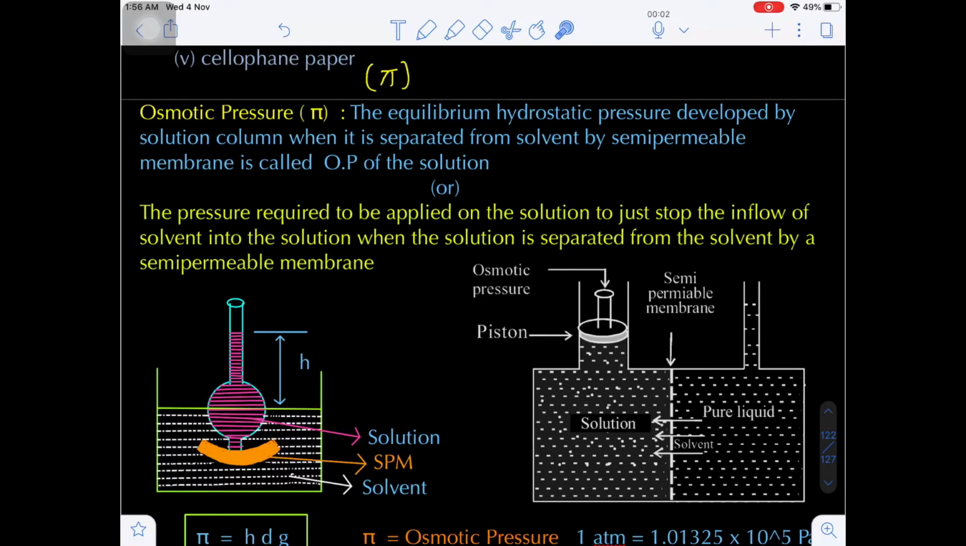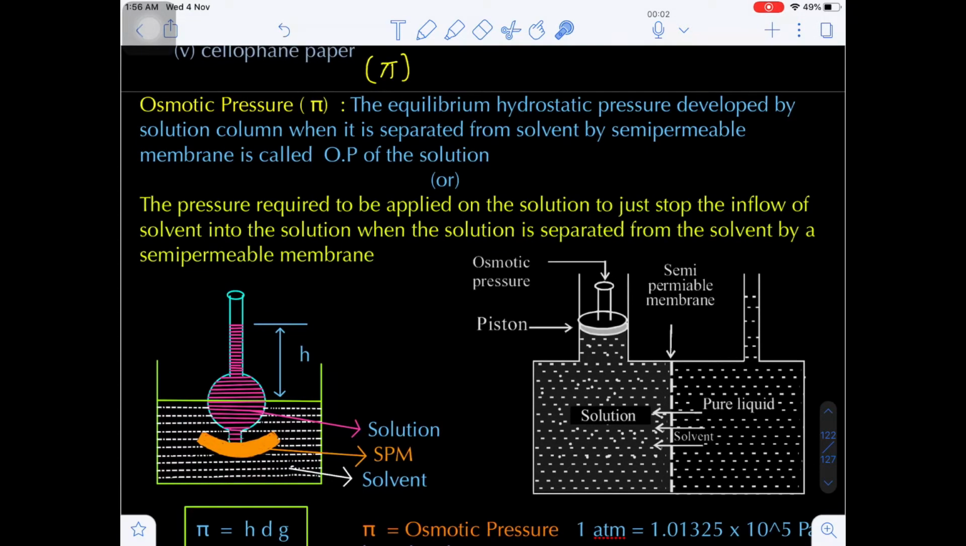Solvent molecules pass through the semi-permeable membrane into the solution, due to which the pressure developed in the solution column is a hydrostatic pressure. This hydrostatic pressure is referred to as the osmotic pressure of the solution, OP. The shortcut of osmotic pressure is OP.